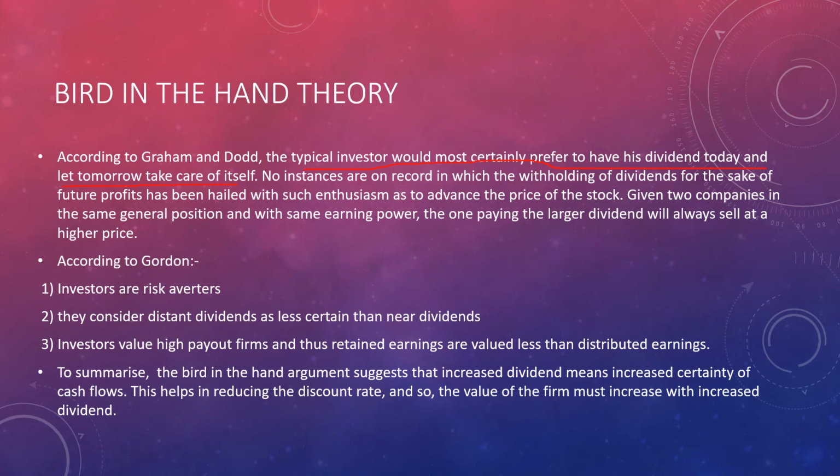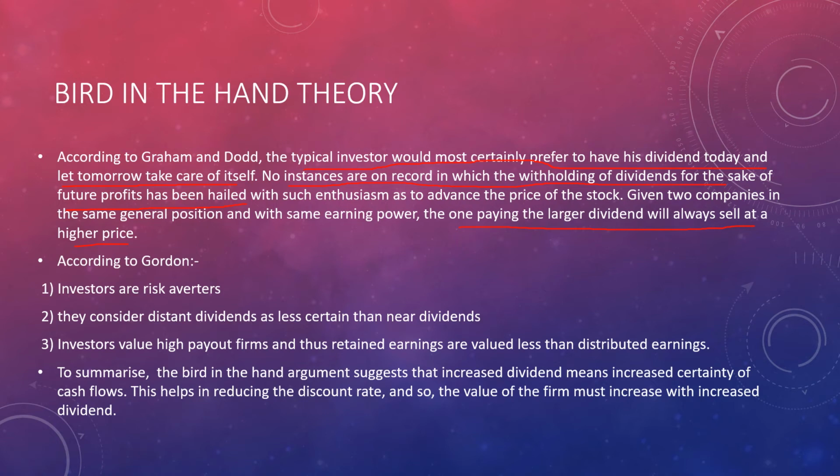No instances are on record in which withholding of dividends for the sake of future profits has been hailed with such enthusiasm as to advance the price of the stock. In other words, the investor does not like the idea of withholding dividends for the sake of future profits. They want the money today. Given two companies in the same general position and with the same earning power, the one paying the larger dividend will always sell at a higher price.